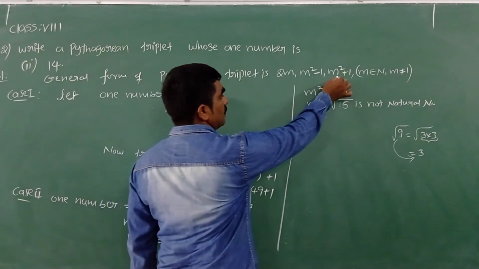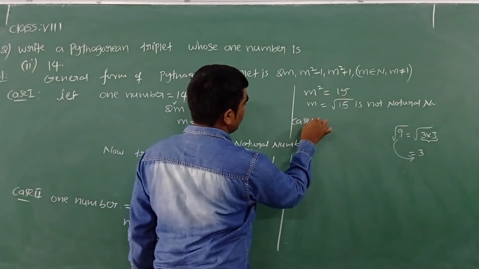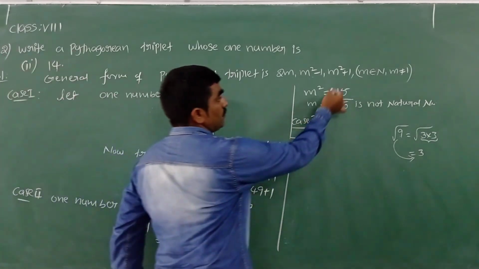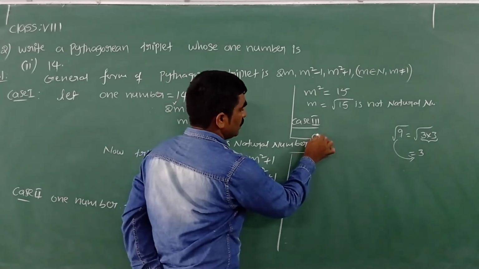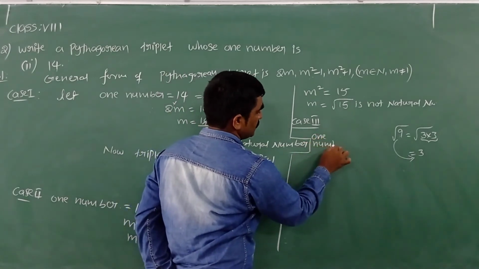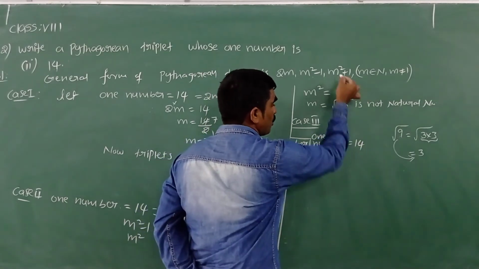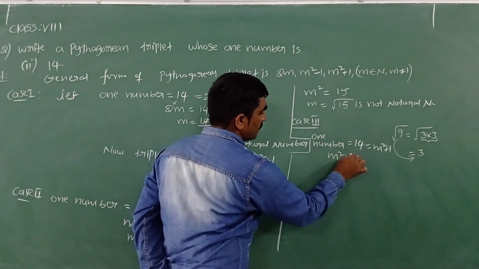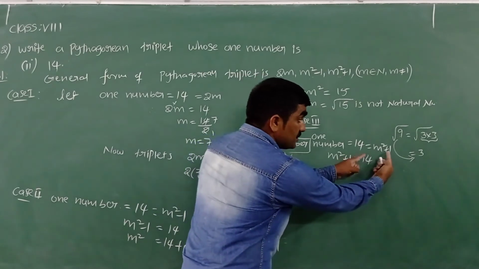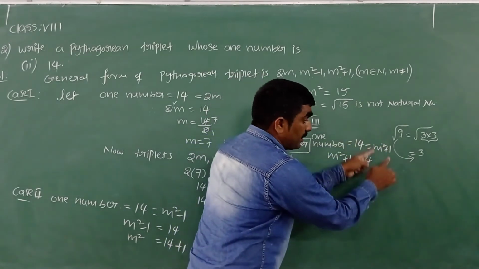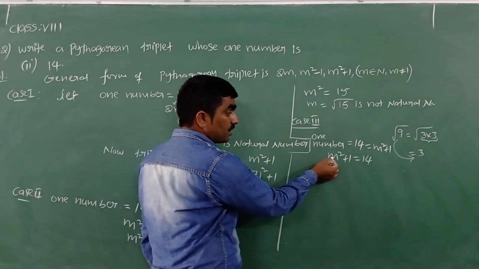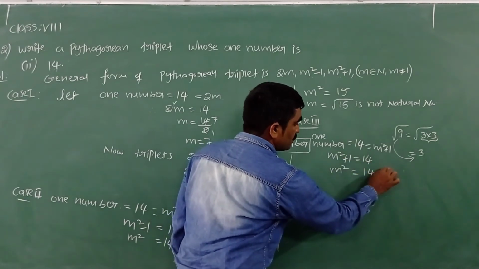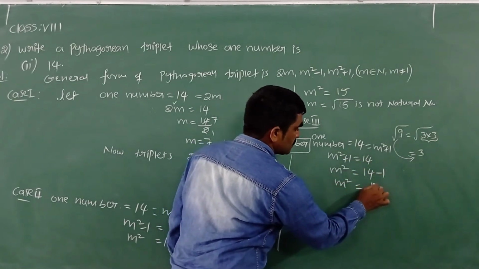Then we'll check the third case. Case 3 we'll check now. So what is case 3 over here? One of the numbers, 14, we will verify whether it is equal to m square plus 1 or not. So let me write here: one number is equal to 14. That I am going to consider the value of m square plus 1. So I can write m square plus 1 is equal to 14. Let's find the value of m. If I transpose plus 1, m square is equal to 14 minus 1, which is 13.